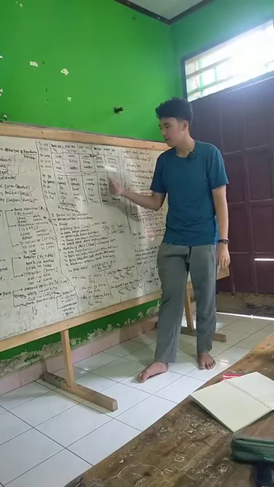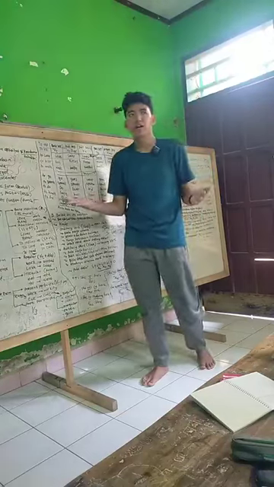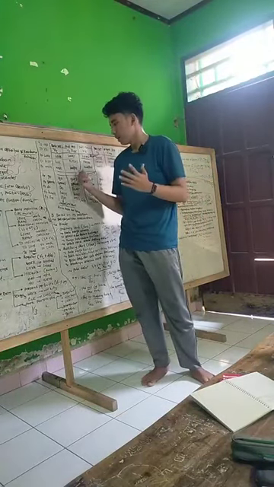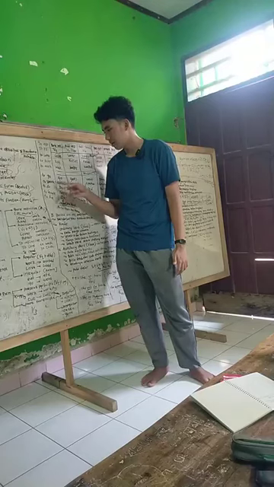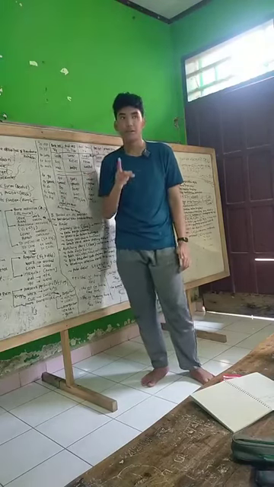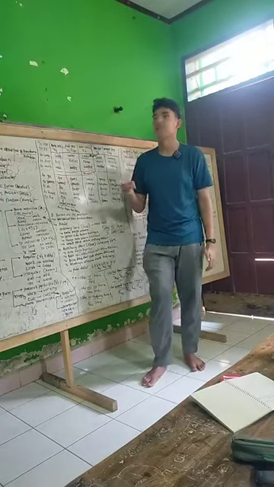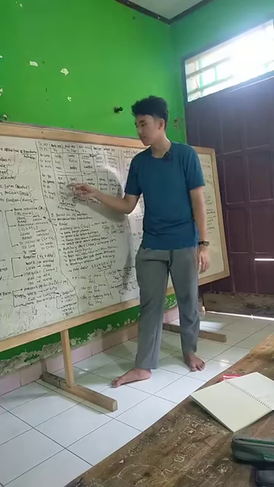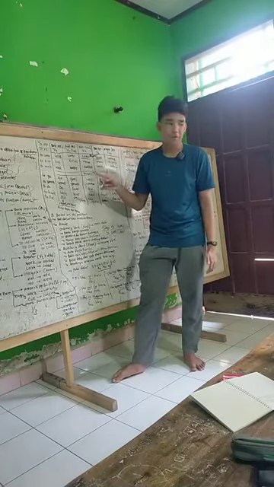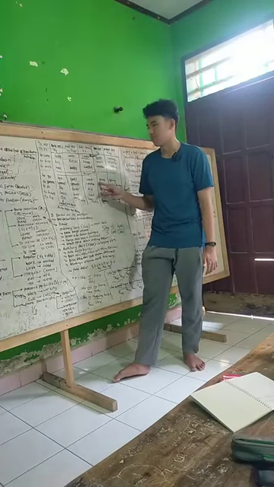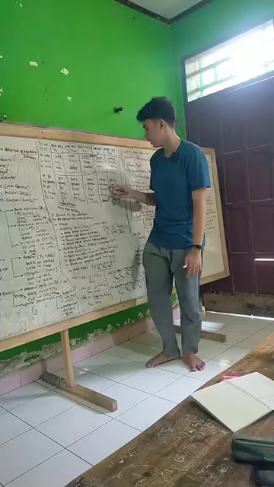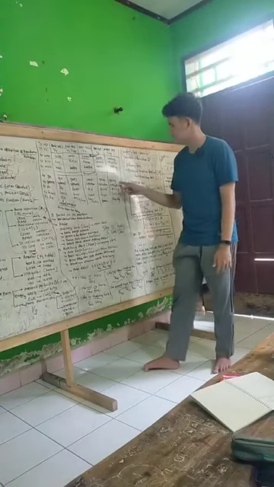For the irregular, there is no formula to change the word, so we should know it. Starting from speak: to speak, because that's only verb 1. The verb 1 is speak. Then verb 1 plus S is speaks. Verb 2 is spoke. Verb 3 is spoken, and the present participle is speaking.